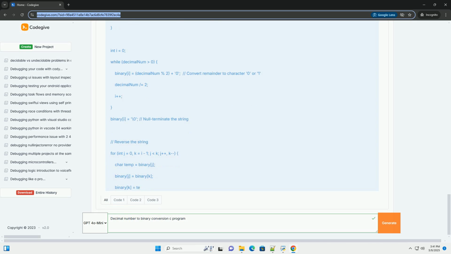C code implementation, integer decimal to binary. Here's a C program that implements the decimal to binary conversion for integer numbers. Explanation of the code: includes stdio.h, which includes the standard input/output library for functions like printf and scanf. Includes stdlib.h, which includes the standard library, which provides functions for memory allocation, malloc, free, and other utility functions. Includes math.h, which includes the math library to access math functions like log and ceil, needed to calculate the number